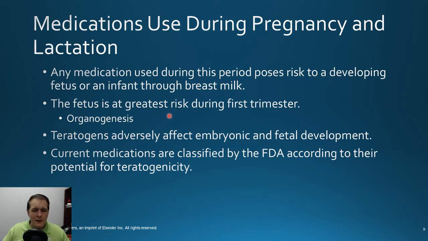The problem is, when do women find out that they're pregnant? Well, it may not be till pretty far through the first trimester, depending on the case. So because of this, the fetus tends to be at pretty big risk. So if you have a patient who is maybe at risk for becoming pregnant, or you have someone who may be on medications that could be potentially dangerous to the fetus there, making sure that they're using prophylaxis, things like that are all really important. And again, counseling is always what we're going to go back to.